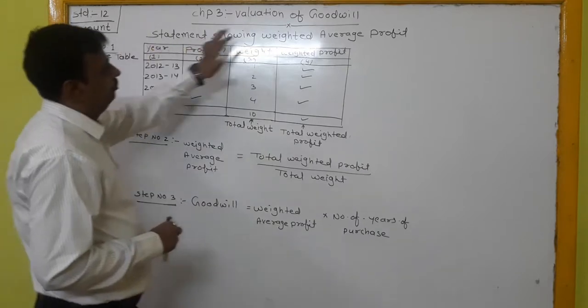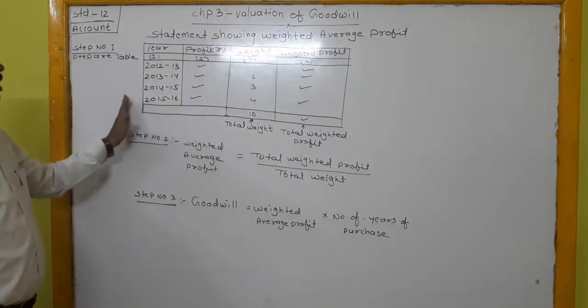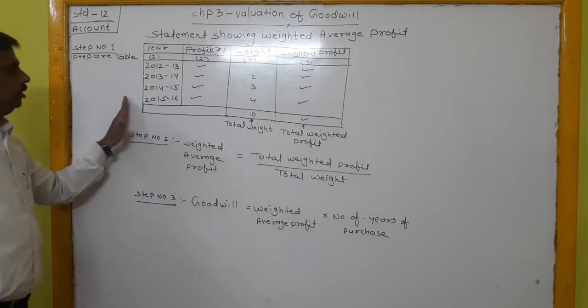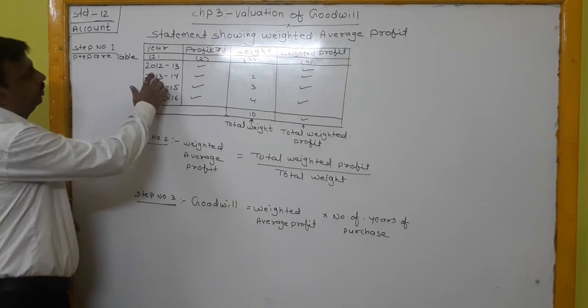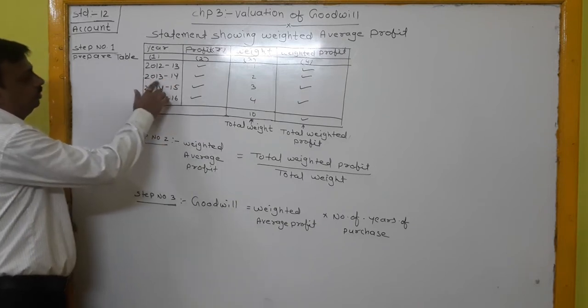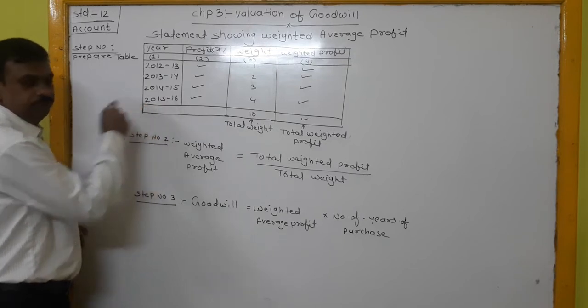Statement showing weighted average profit method. The first step is to prepare a table. In the table, the first column is of year: 2012-13, 2013-14, 2014-15, 2015-16.